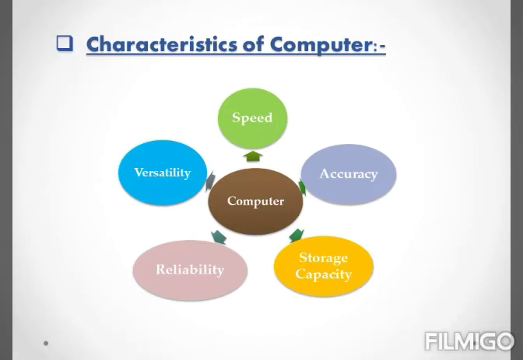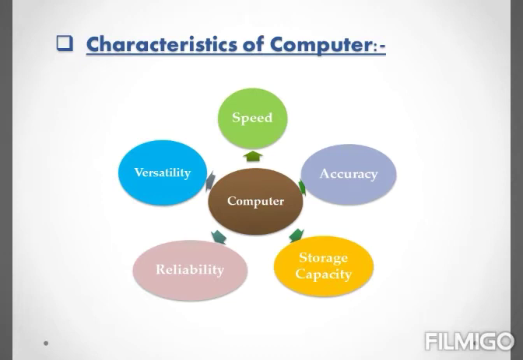The first is speed. Students, computer is a very fast device. You all know that. A computer can carry out instructions at a very high speed. The speed of a computer is measured in million instructions per second.